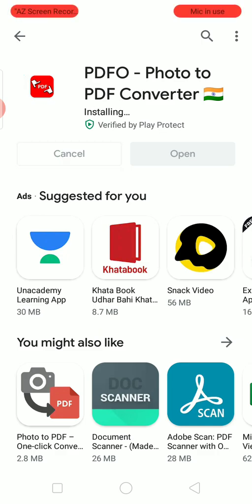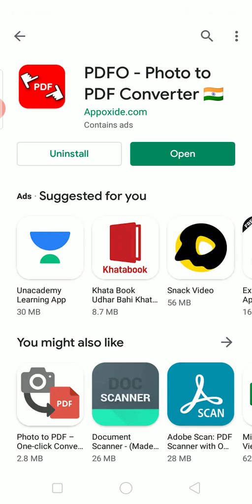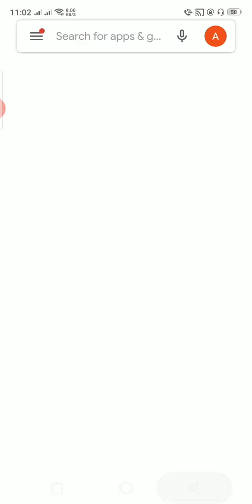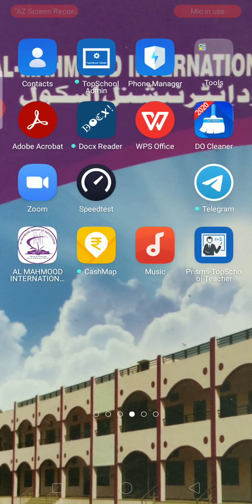It's installing now. Alhamdulillah, it is successfully installed. So now we got our question paper. Now we solve our paper.